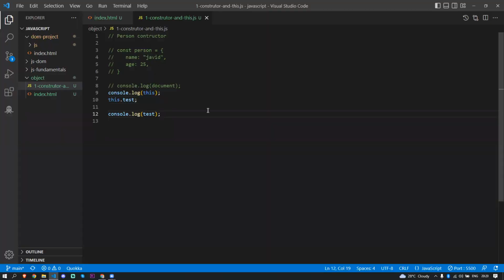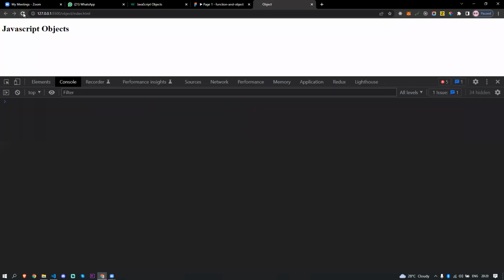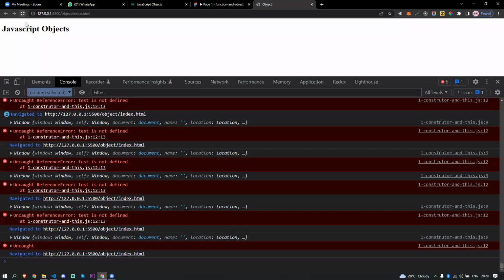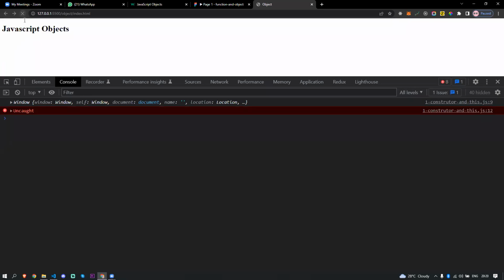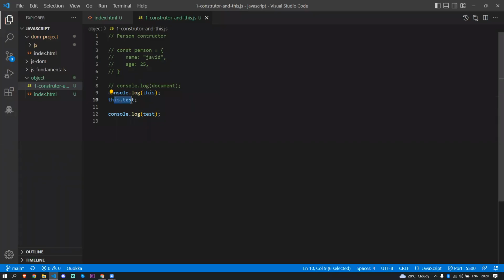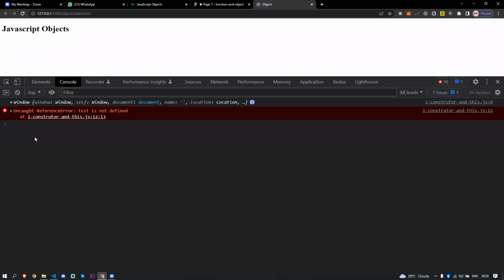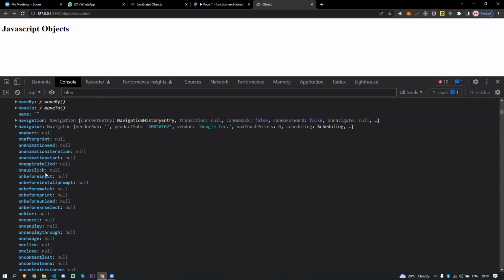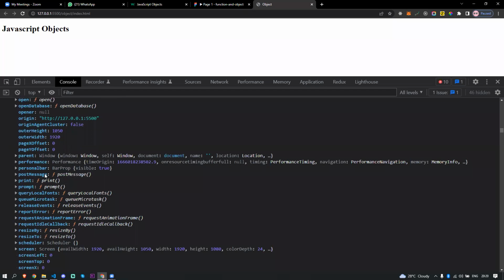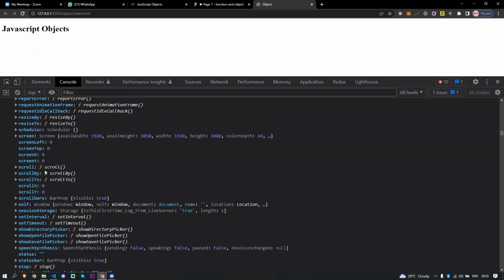Now if I save this, why is this not working properly? I think my laptop is getting slow. Even though this dot test, if I come back to this object, do I have the test or not? Wait one minute, I'll check. Is there any Premiere Pro running in the background?